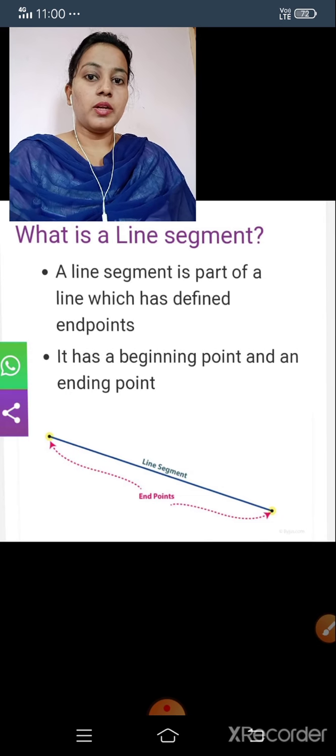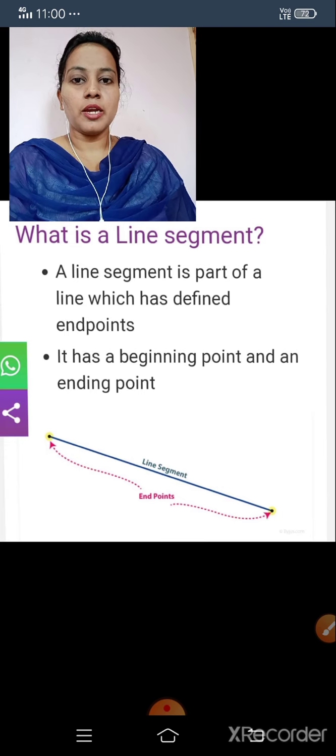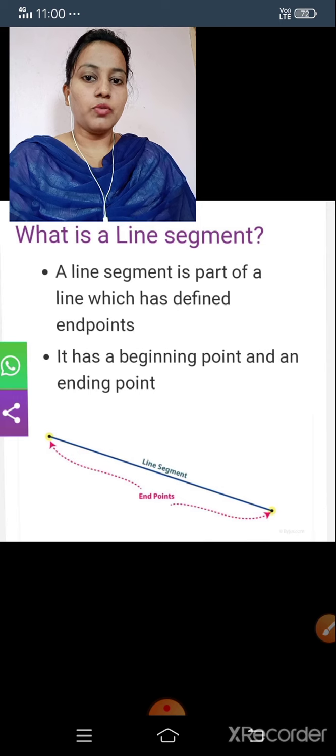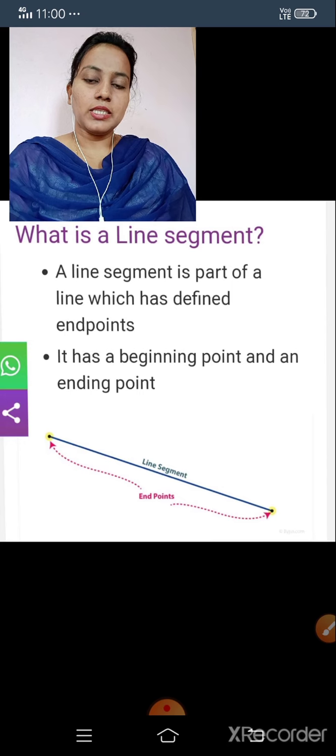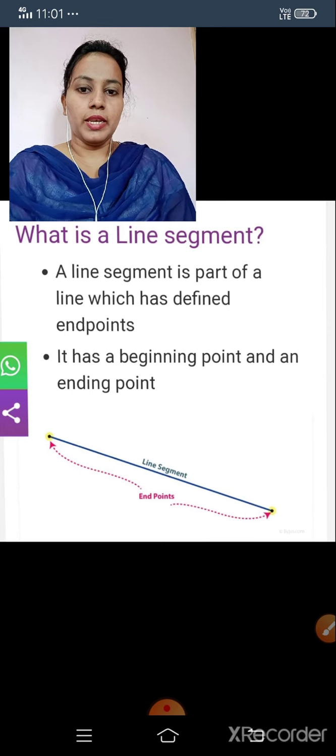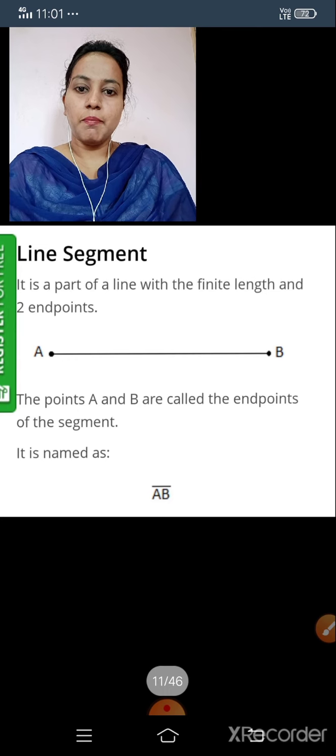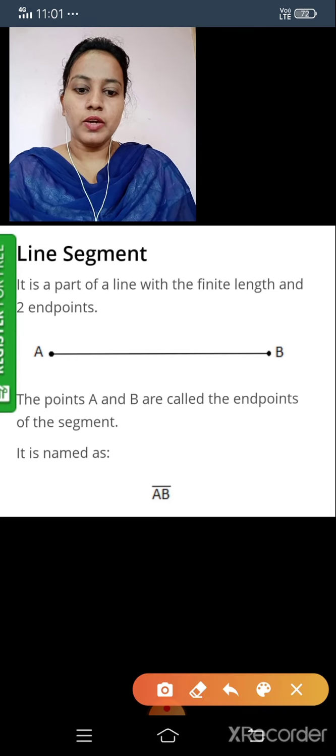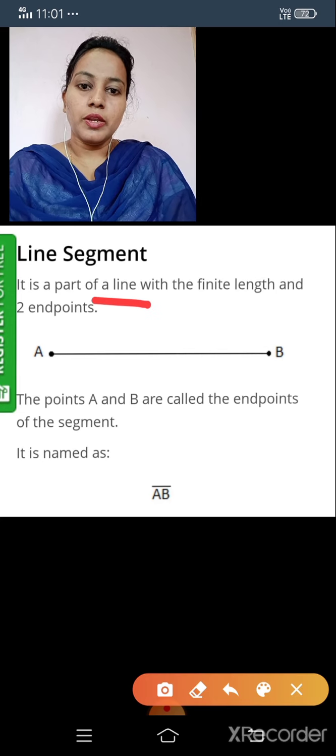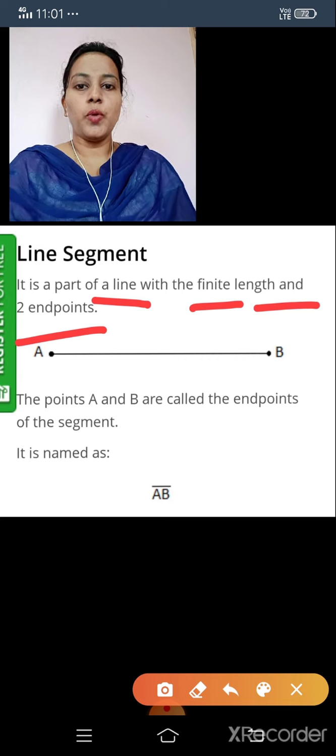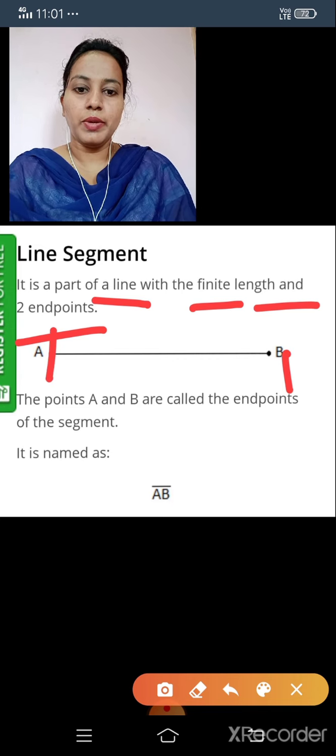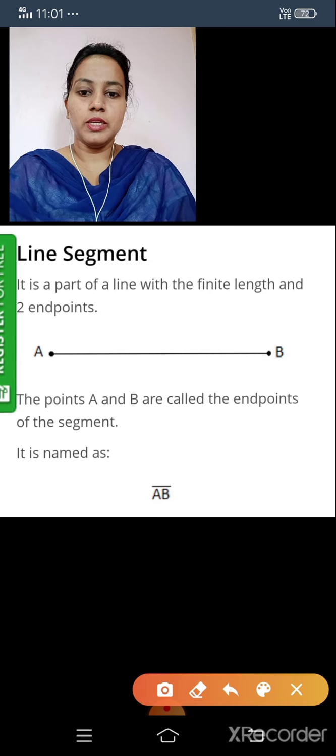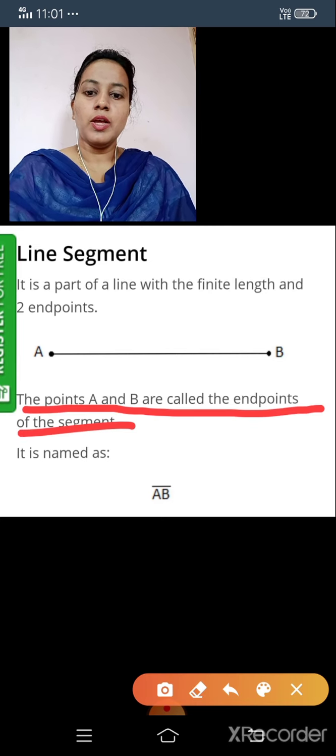And one more important question: write the difference between line segment and line. You can write that a line segment is a part of line with two end points, but in the line there are no end points. Is it clear? Okay, next. As you know, a line segment is a part of line with finite length and two ends. That is, A and B are the end points of the line segment. See here, the points A and B are the end points of the line segment.